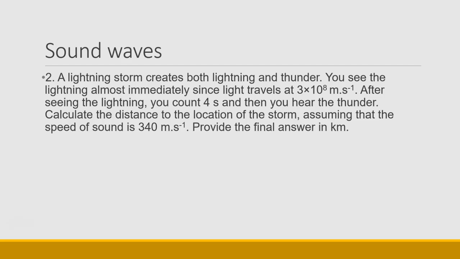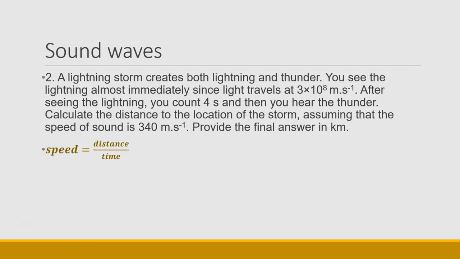So what is the distance from you to the location of the storm, assuming that the speed of sound is 340 meters per second? Provide your final answer in kilometers. Now you are going to get automatically your final answer into meters. Under normal circumstances, you leave it in meters unless stated otherwise, and in this case, they'd like us to convert the final answer into kilometers.